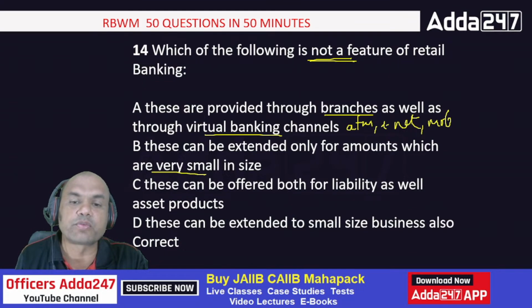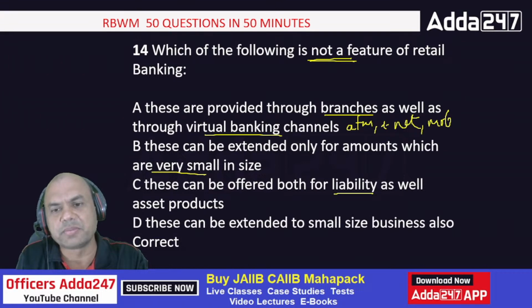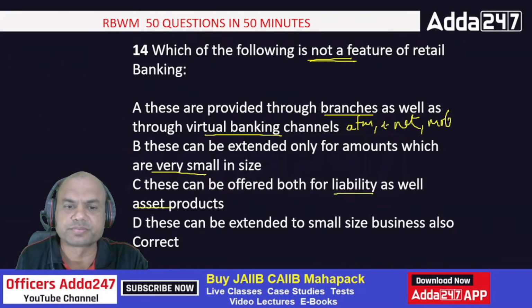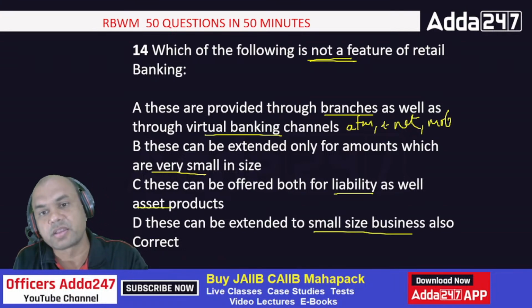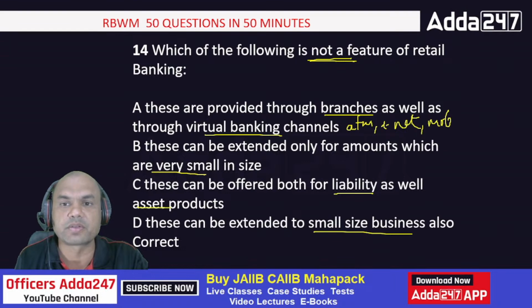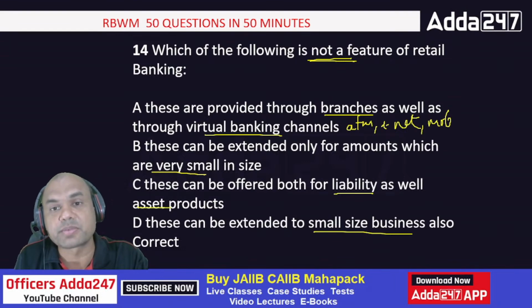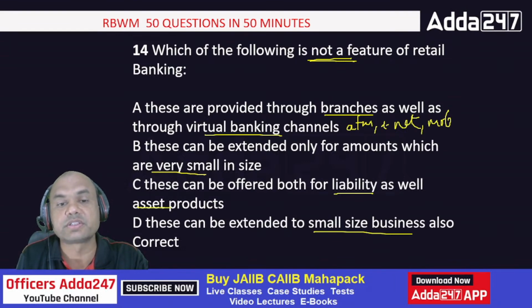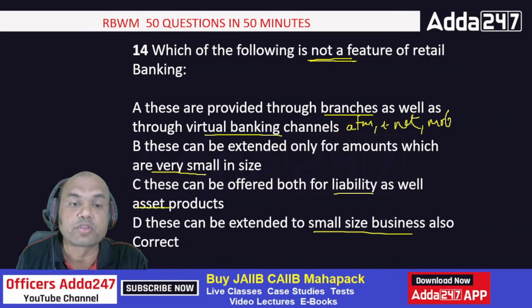Third, these are offered both for liability and asset products. So obviously, liability and asset, both are there. We are having loans also, we are having deposits also. These can be extended to small size businesses also. So small size businesses means proprietorship, partnership, even private limited. They can be extended to private limited also. So what is the correct answer? But not the feature. Which of them is not the feature? So B is not the feature.